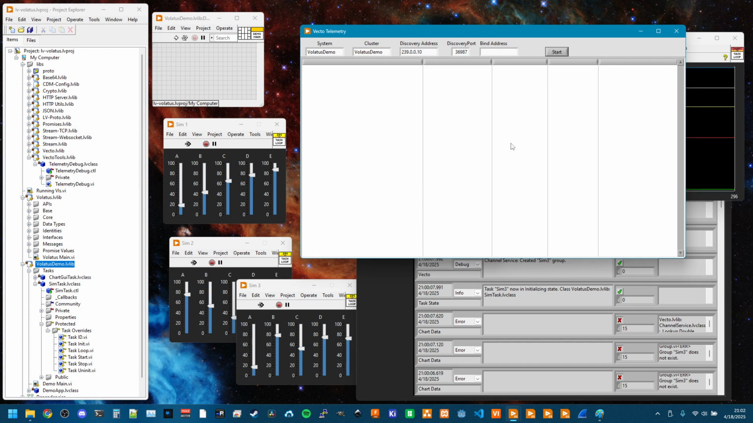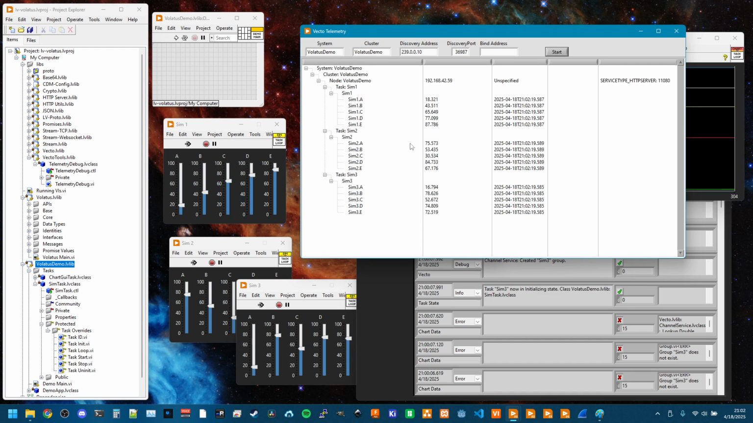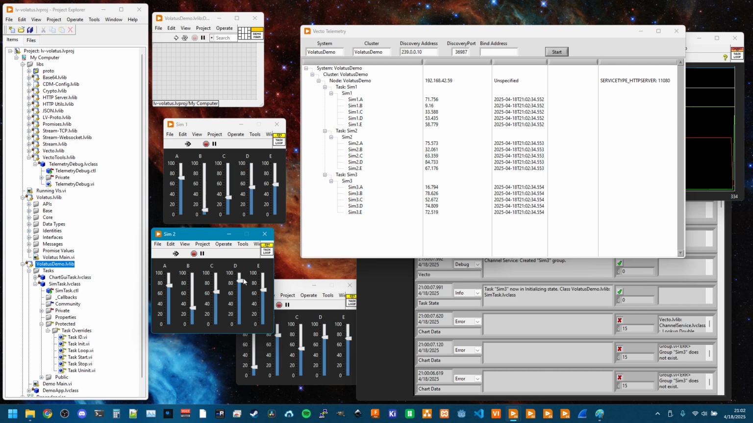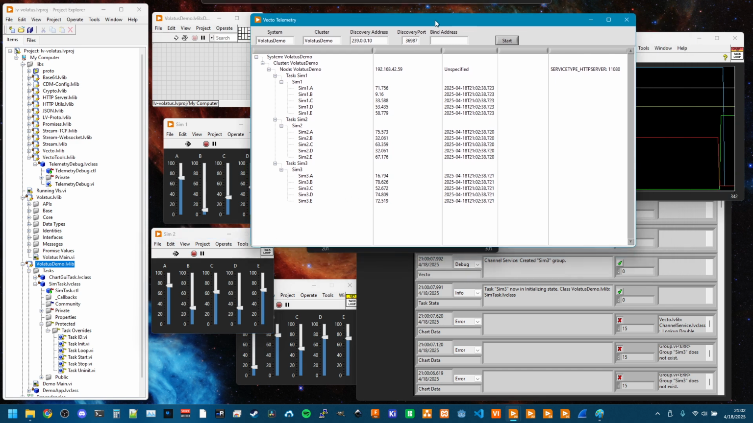And with that, I'm going to hit start, and we can see we get all of this information dynamically from the application. So as I take Sim 1 and I move its values, we can see them updating in the list there. Same thing for Sim2. Now, I don't have this tooling very fancy yet. It's pretty rudimentary at the moment.